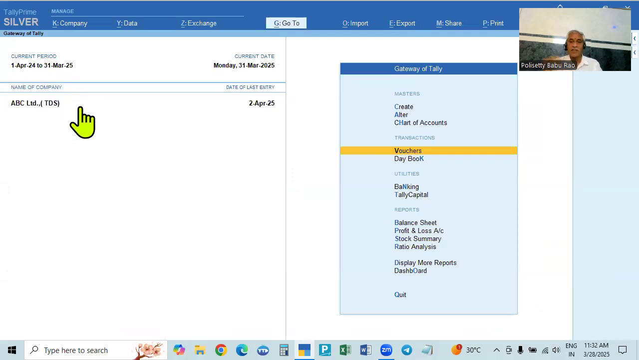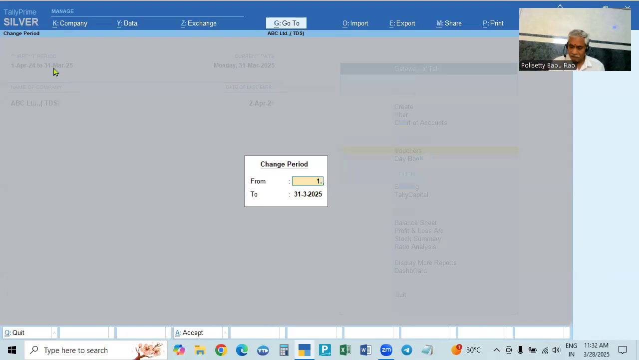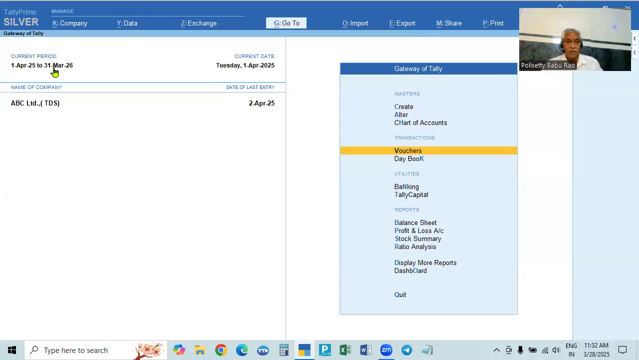If you want to record for the next period, we have to create the next financial year. The method you learned is just continuation. Just change this period: 31st March 25 is the year ending, 1st April 25 is the next year beginning, and 31st March 26 is the year ending. If you change this period, the next financial year is automatically created.